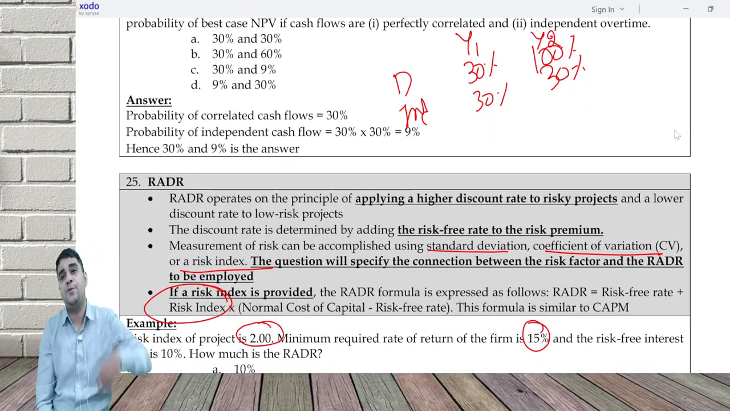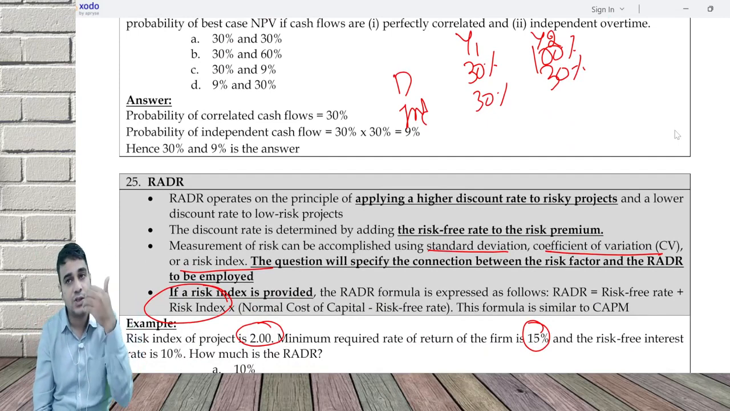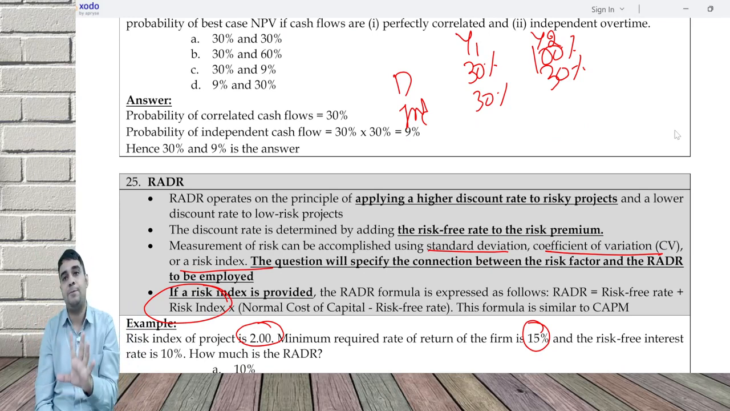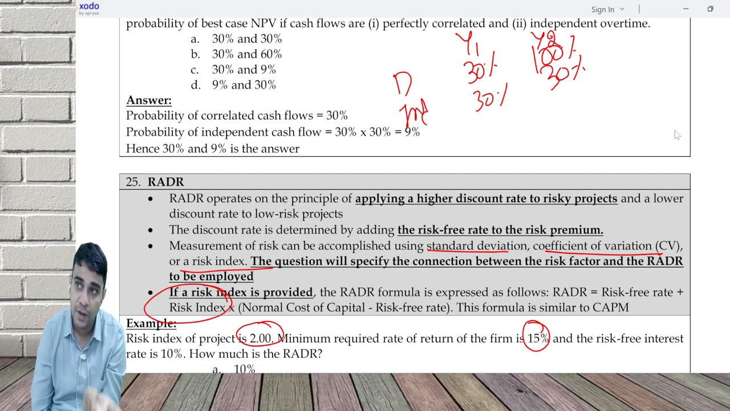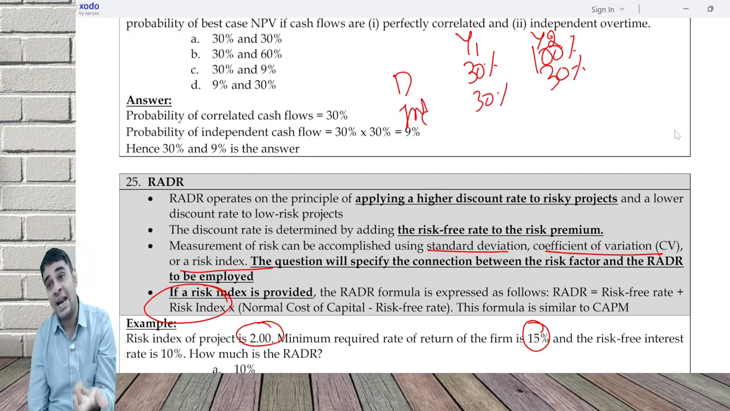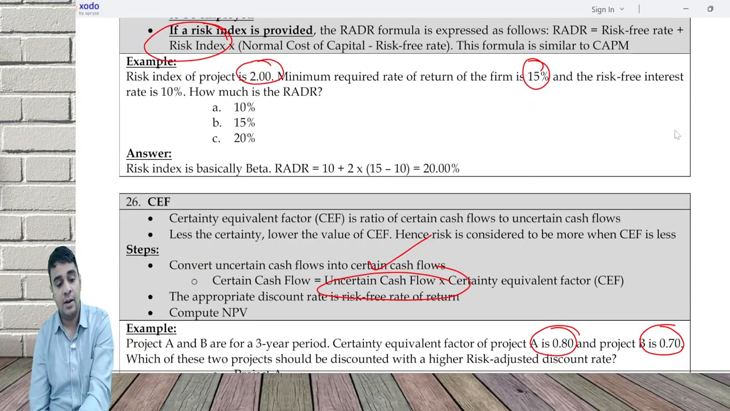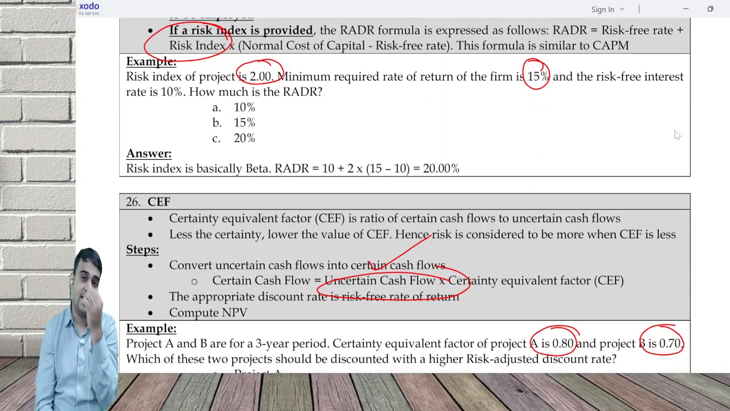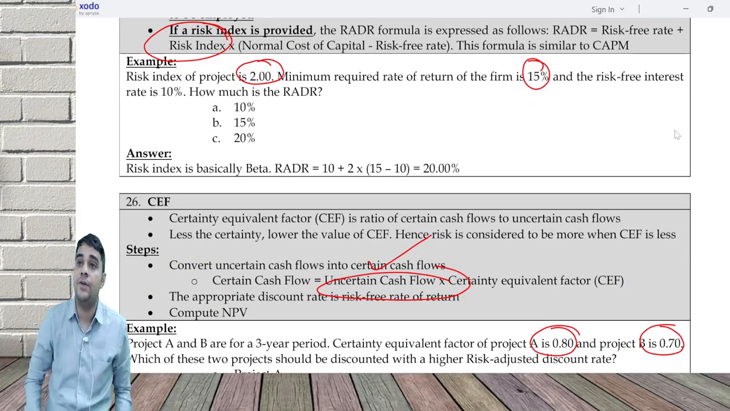RADR is basically saying if you have a risky cash flow, discount it at a higher rate. If you have a less risky cash flow, discount it at a lower rate. So RADR is equal to risk-free rate plus risk premium, or you can apply a formula called RF plus risk index into normal rate minus the risk-free rate, or you can calculate based on coefficient of variation or based on standard deviation.